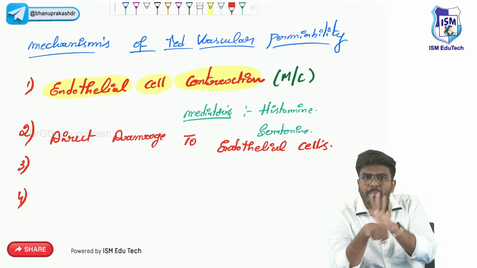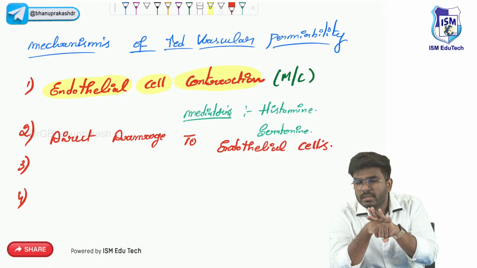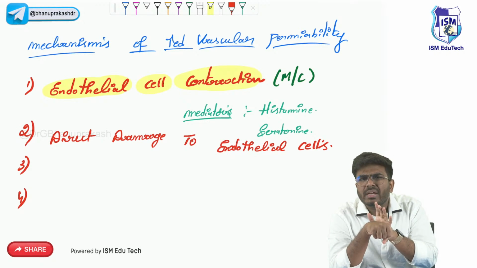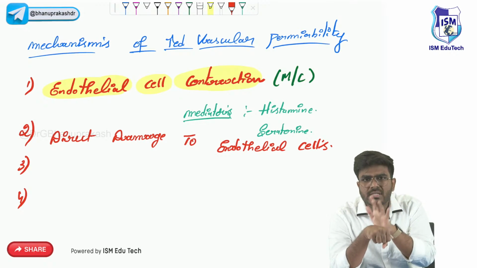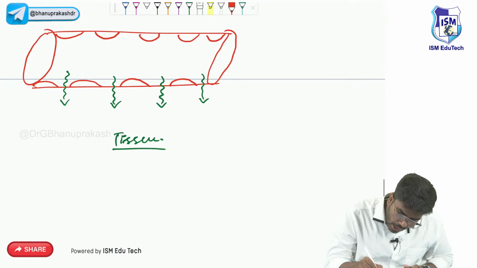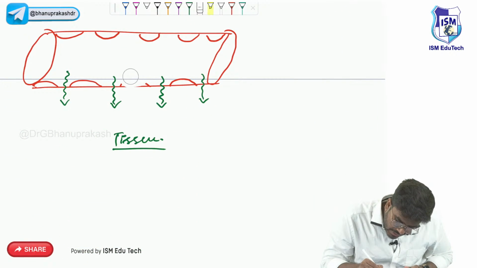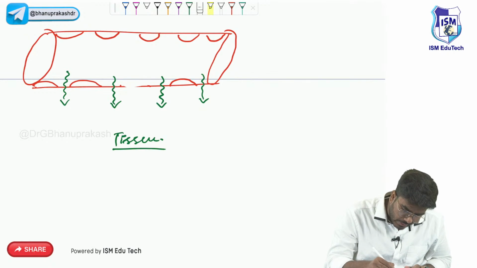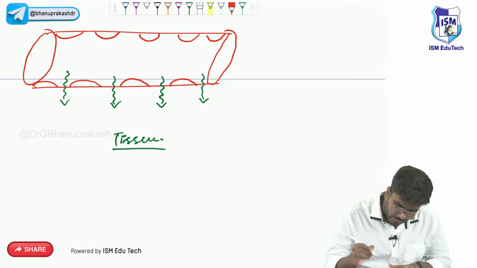So trauma is already done. Now the blood vessels are also getting damaged or not? Yes. The endothelial cells are also getting damaged or not? Yes. So some endothelial cells are damaged. When endothelial cells are damaged, now there is a gap. Okay, let me draw a new image so that it will be clear for you.